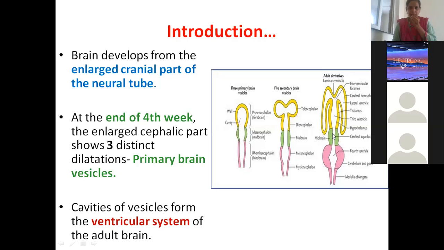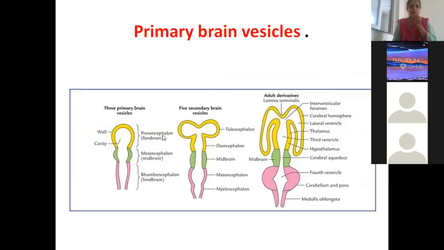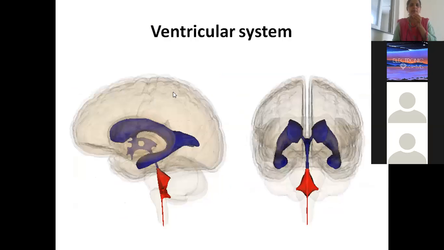Then between the two thalami, we have one more ventricle which is called the third ventricle. Then through the cerebral aqueduct, behind the brainstem and below the cerebellum, you have one more ventricle, that is the fourth ventricle. That means this ventricular system is continuous. The fourth ventricle is in continuation with the central canal of the spinal cord. So that's what is written here, beta: cavities of vesicles form the ventricular system in the adult brain. These are the cavities which form the ventricles.